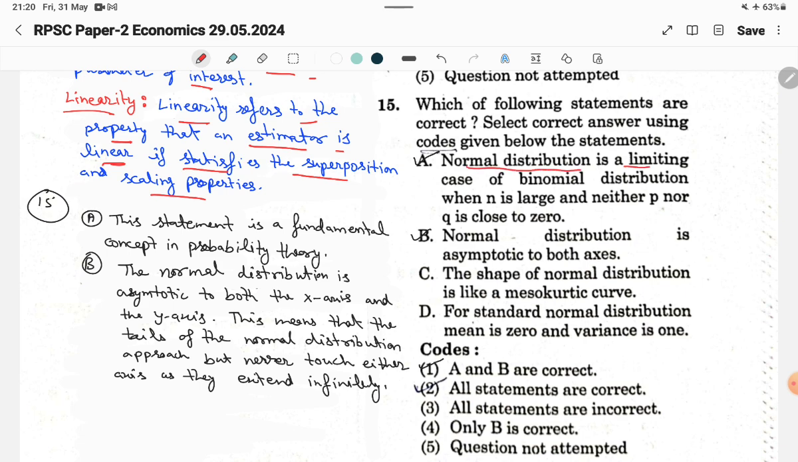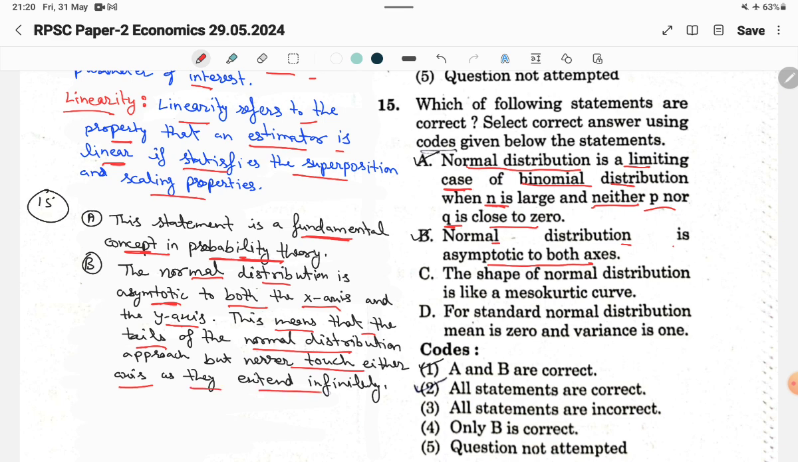Normal distribution is a limiting case of binomial distribution when n is large and neither p nor q is close to 0. So this statement is a fundamental concept in probability theory. That's why it's correct. And the second one, normal distribution is asymptotic to both axes. So the normal distribution is asymptotic to both the x-axis and the y-axis. This means that the tails of the normal distribution approach but never touch either axis